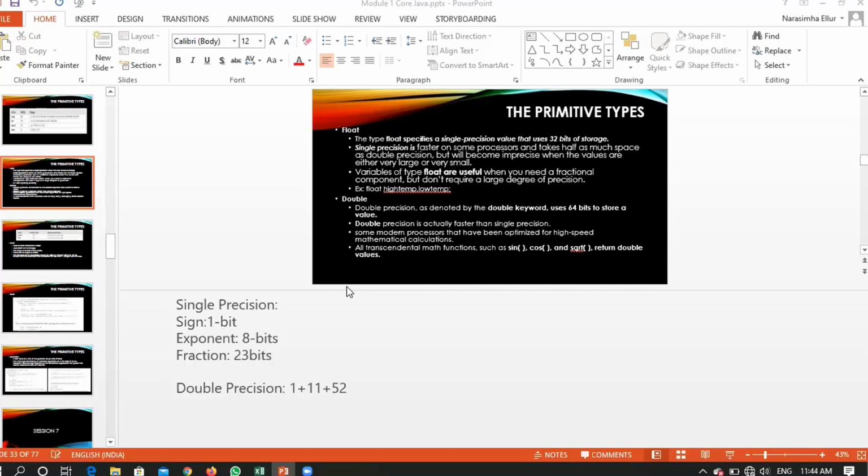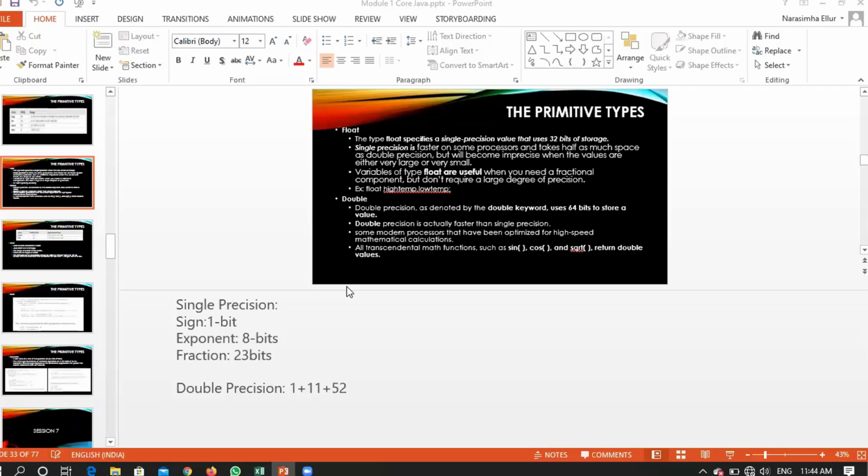Understood? Clear with the things? First bit is for the sign, next 8 bits for the exponent, that means the whole number, and the remaining 23 bits are for the fraction.